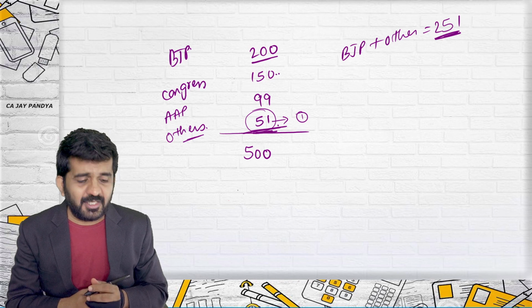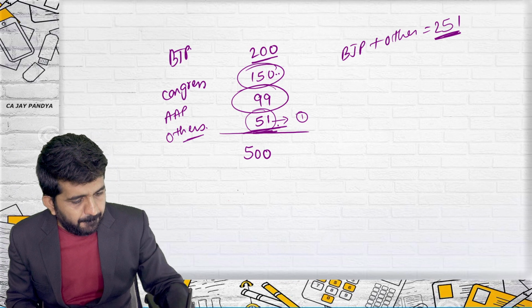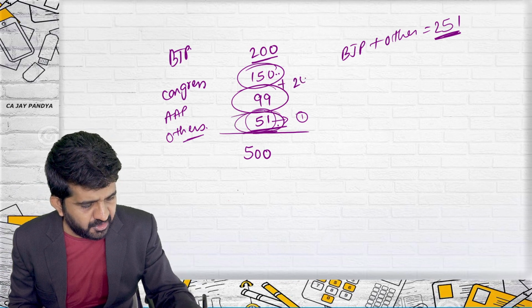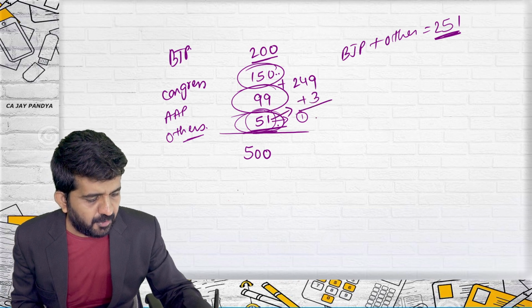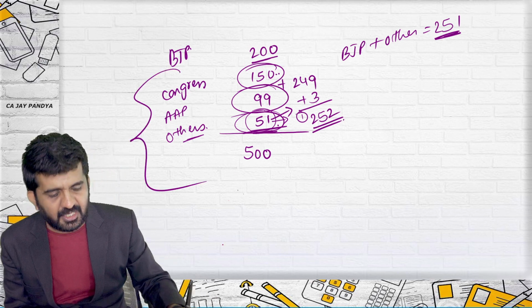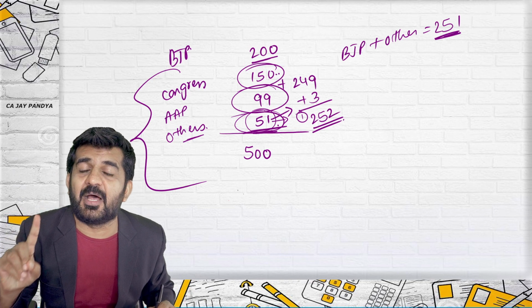Now, what can happen is even Congress plus AAP, plus some of the persons over here. See, Congress plus AAP is 249. And if they merge three people from here, it will become 252. Then these three can also make government. Majority in Lok Sabha is government.